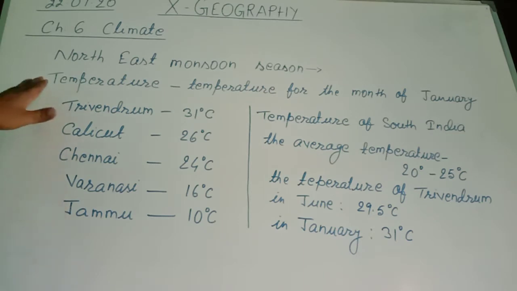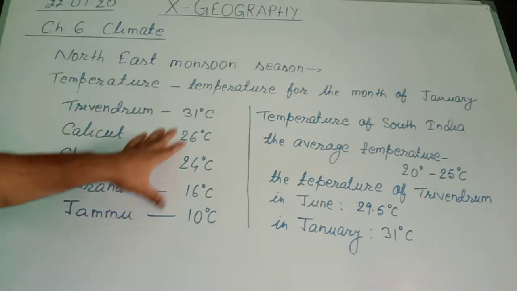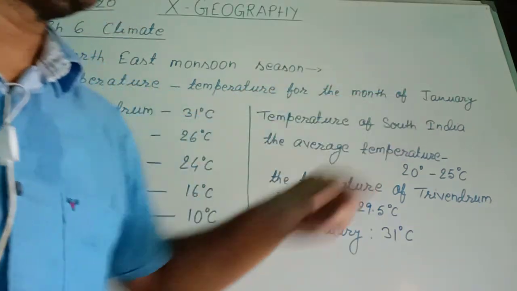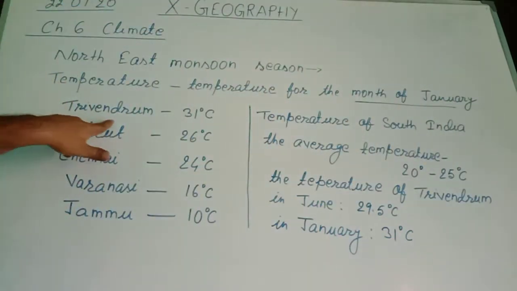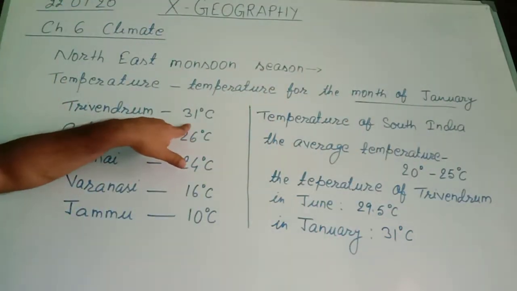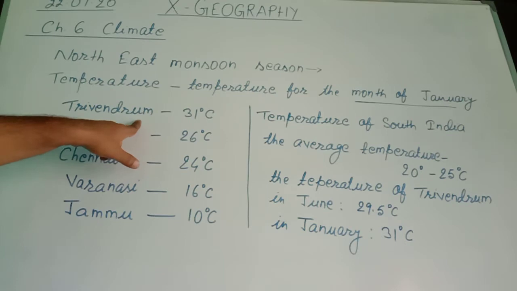So we see the temperature variation in India during the month of January. During the month of January, the temperature of Trivandrum is 31 degrees Celsius. This Trivandrum, you can understand, is in South India and in the coastal region.